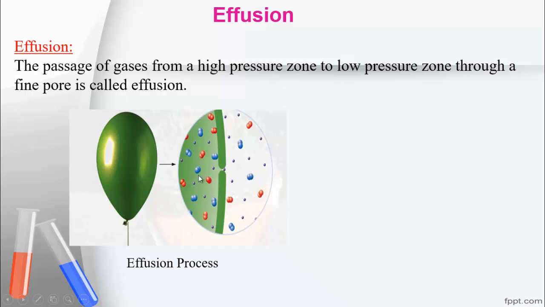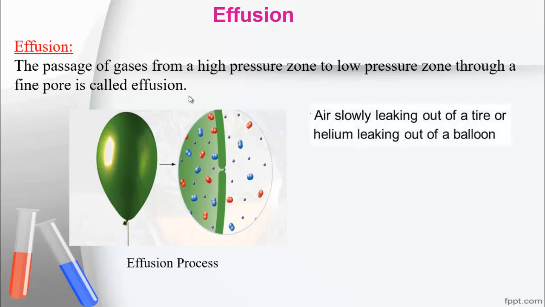So when the gaseous molecules come out through a tiny hole, this process is effusion. And when these molecules are spreading uniformly, this process is known as diffusion. So this is mainly the effusion process.